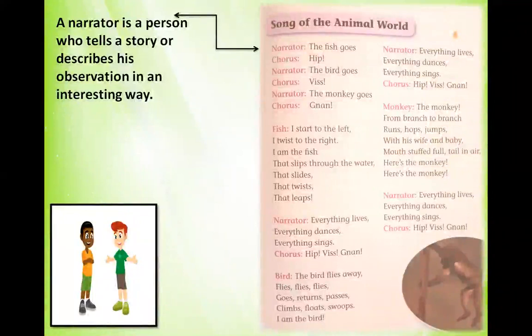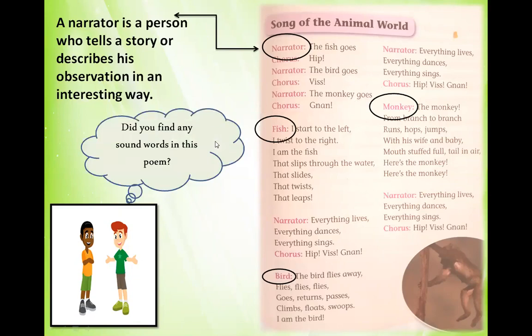Who is a narrator? A narrator is a person who tells a story or describes his observation in an interesting way. So, what has the narrator observed at the rainforest? He actually saw 3 creatures: a fish, a monkey, and a bird. The fish goes hip. The bird goes whiz. The monkey goes ganan.